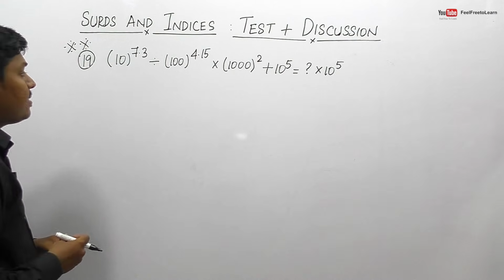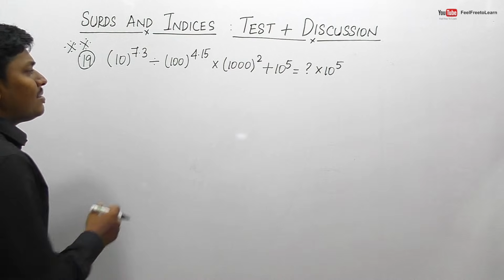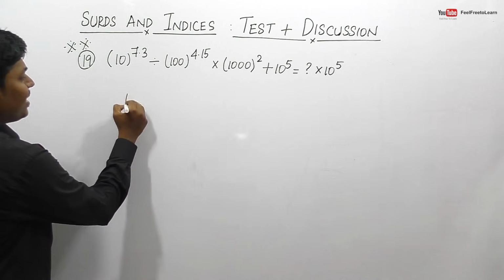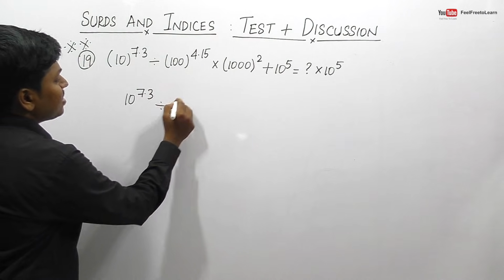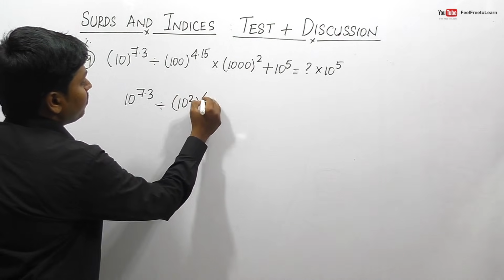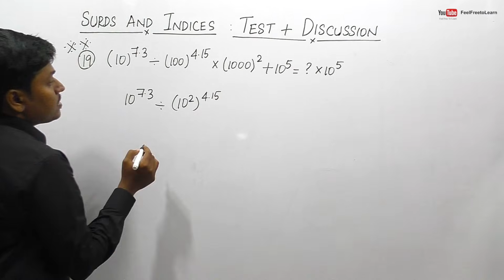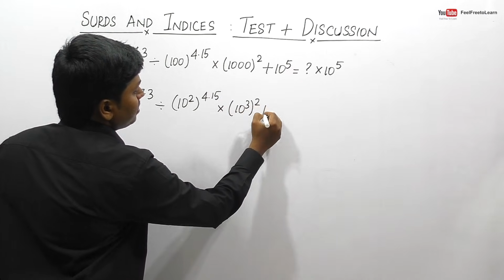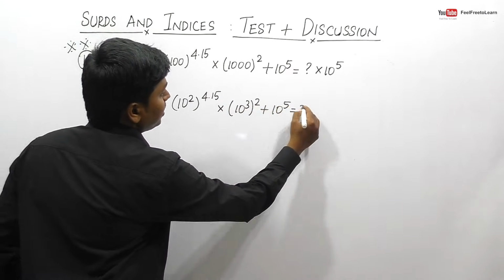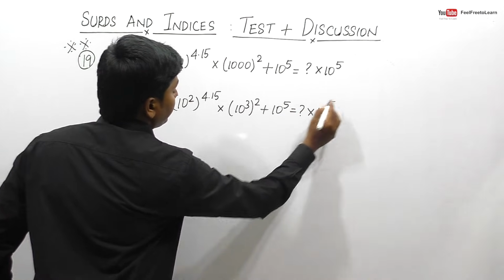Question number 19. So 10 power 7.3. Let me keep this 10 power 7.3 as it is, friends. I think 100 can be written as 10 square, right? So 10 square power 4.15. Similarly, this can be written as 10 cube power square. So 10 power 5 is equal to question mark into 10 power 5, right?